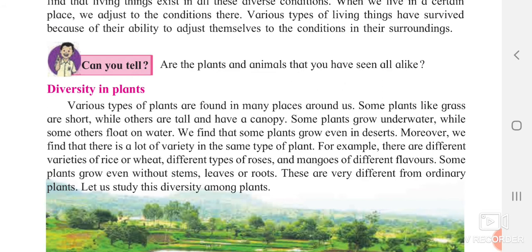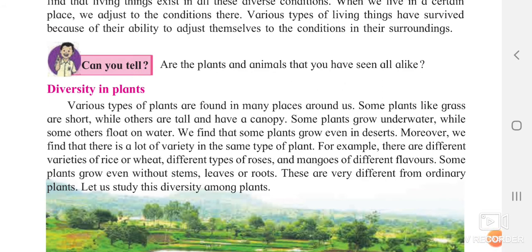Some plants grow underwater, while some plants float on water. A few of the plants float on the water, such as the lotus plant. We find that some plants grow even in deserts. A few plants grow even in deserts.